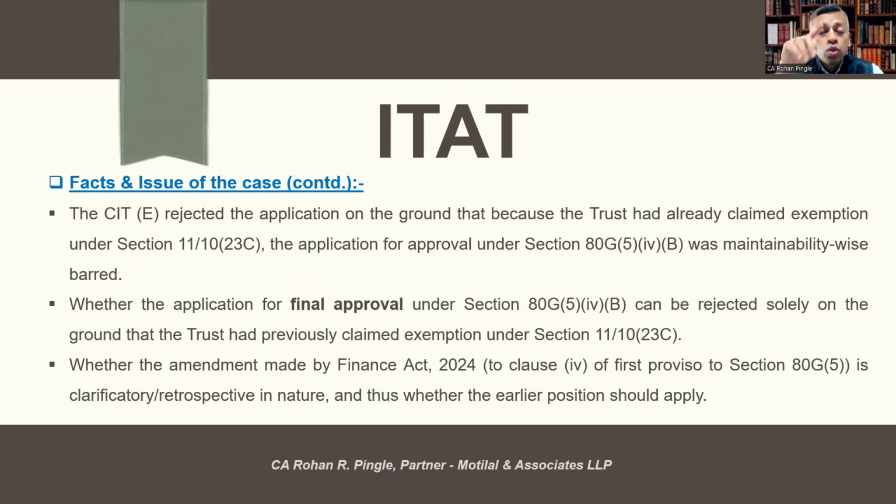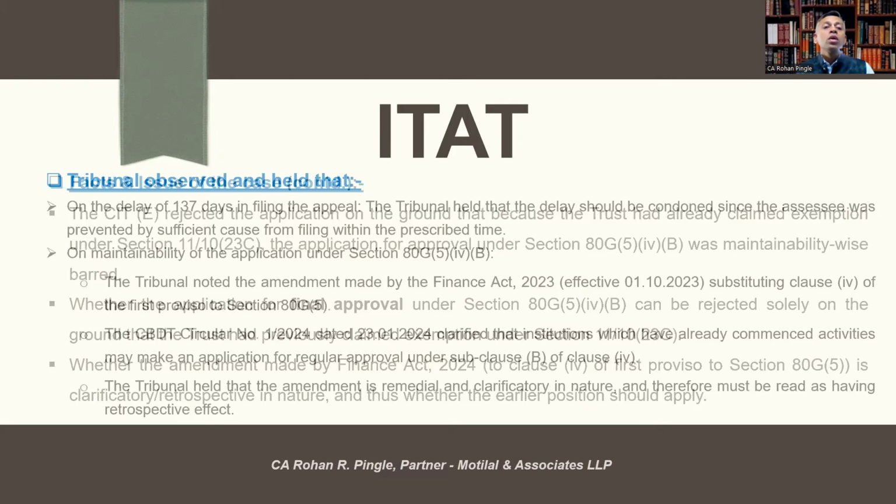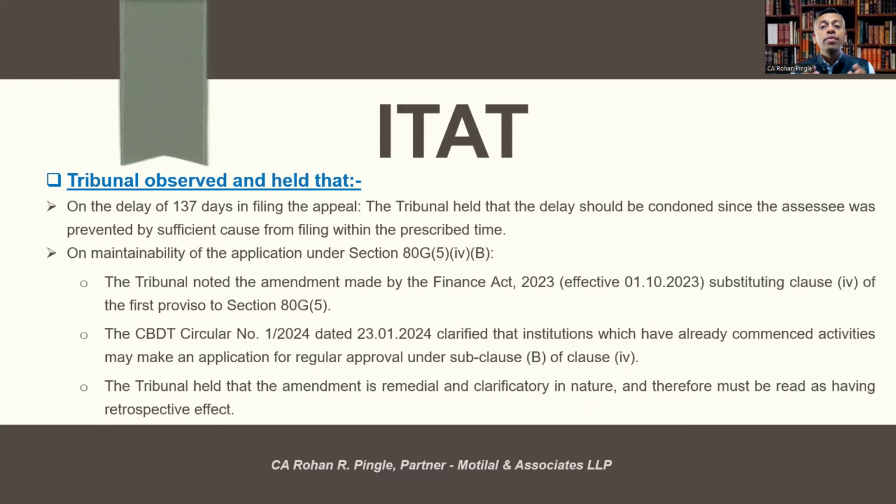So the issues were whether the application for final approval can be rejected solely on the ground that the trust had previously claimed exemption under Section 11 or 10(23C), and whether the amendment made by Finance Act 2024 to clause 4 of the first proviso to Section 80G subsection 5 is clarificatory or retrospective in nature, and thus whether the earlier provision should apply or not. Let's understand what the tribunal observed and held.